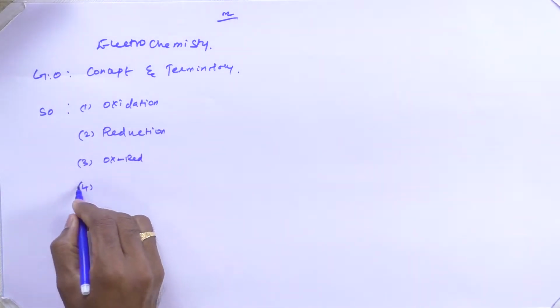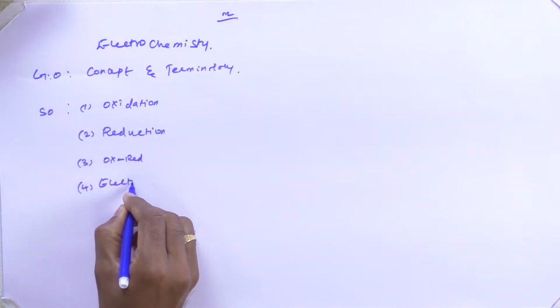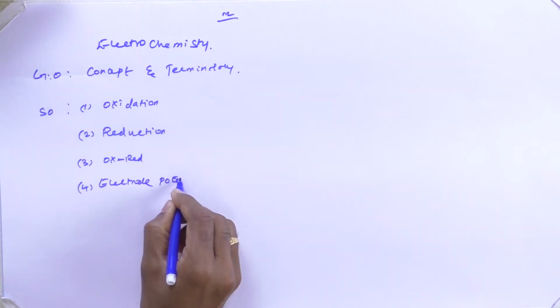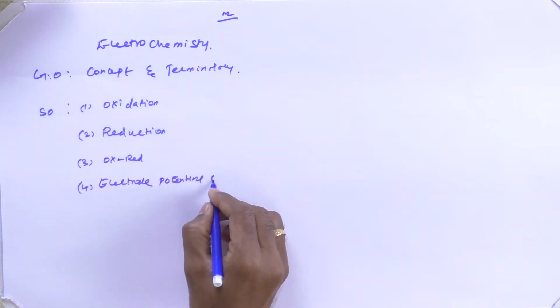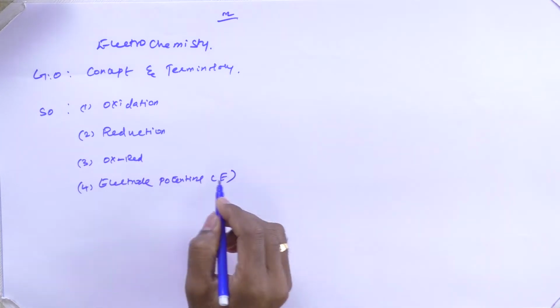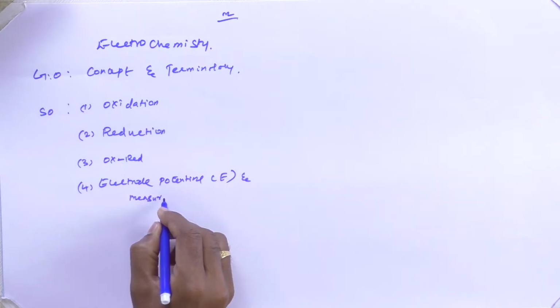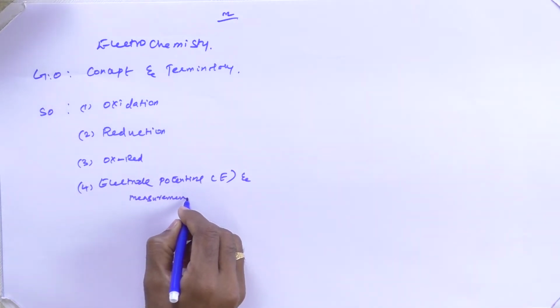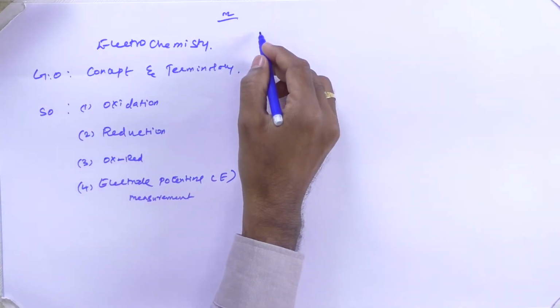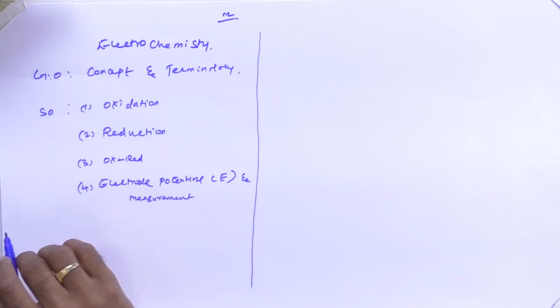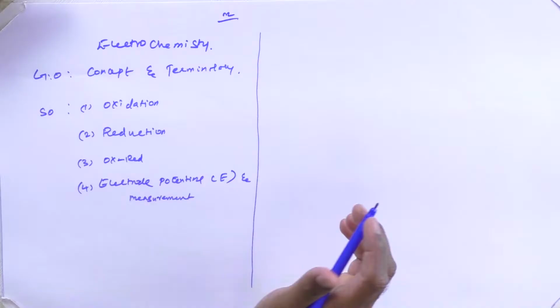right? And my fourth objective is electrode potential. At the end of the class you will be able to understand what is meant by electrode potential and how it can be measured. Simply, it can be represented as E, electrode potential, and its measurement. So these four are the specific objectives for this topic. All right. Now we will go deep into them one by one.